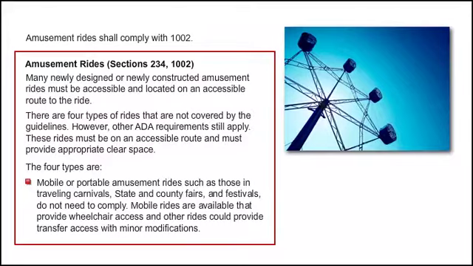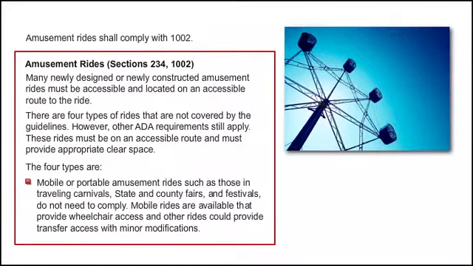There are 4 types of rides that are not covered by the guidelines. However, other ADA requirements still apply. These rides must be on an accessible route and must provide appropriate clear space. The 4 types are: mobile or portable amusement rides, such as those in traveling carnivals, state and county fairs and festivals, do not need to comply.